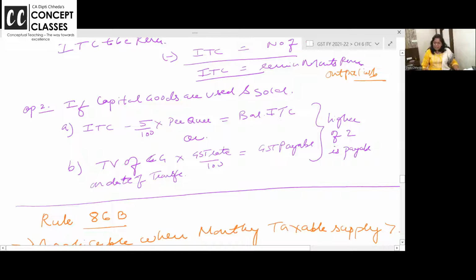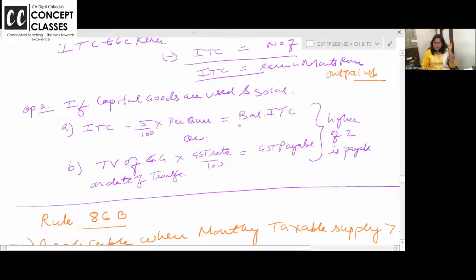If capital goods are used and sold, you know, sometimes we purchase capital goods, then we transfer it, we discard it, we sell it at OLX, कुछ ना कुछ कर देते हैं. So input tax credit, whatever you have availed on capital goods, 5% per quarter.